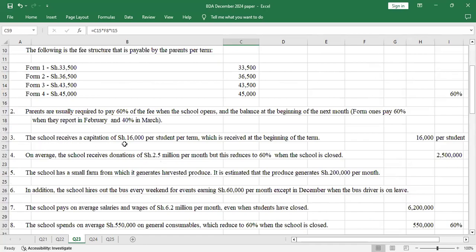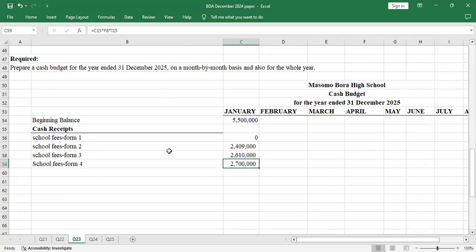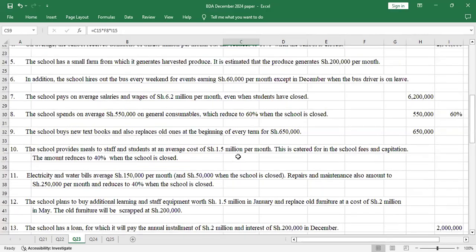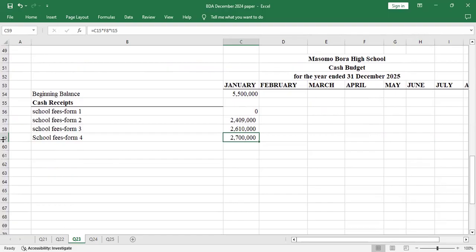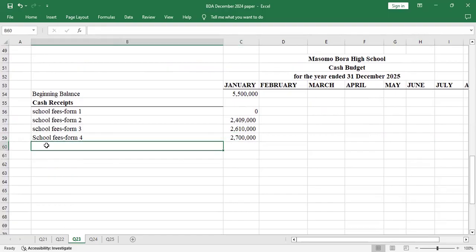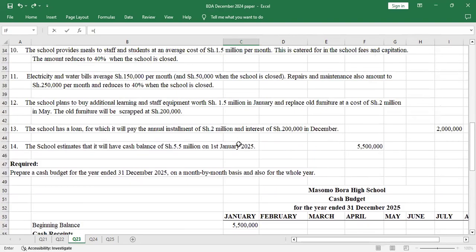The school receives a capitation of shilling 16,000 per student per term, which is received at the beginning of the term. Remember that this term begins in January because we are told that the terms run from January, May, and September. So each student will get 16,000. So we'll say capitation, equals to, bracket, I'll add the number of students.